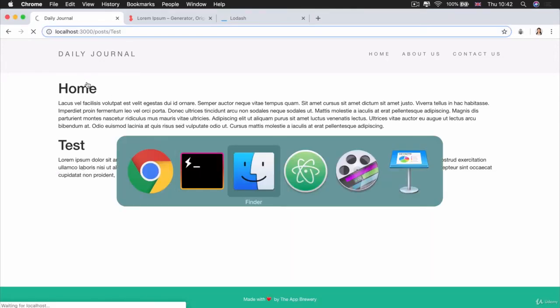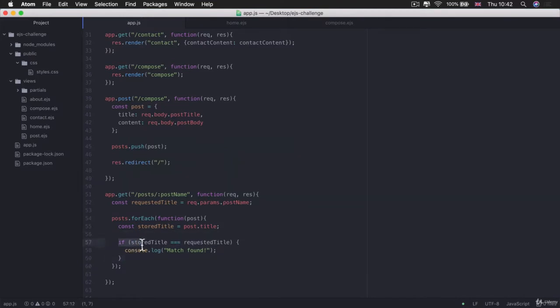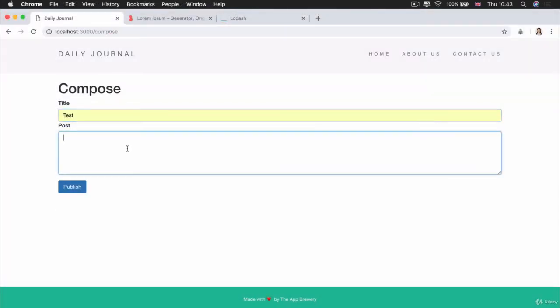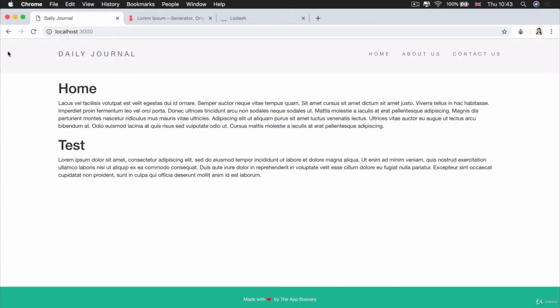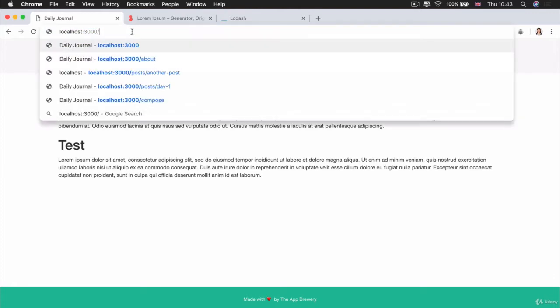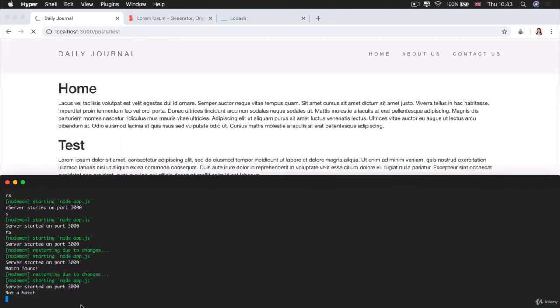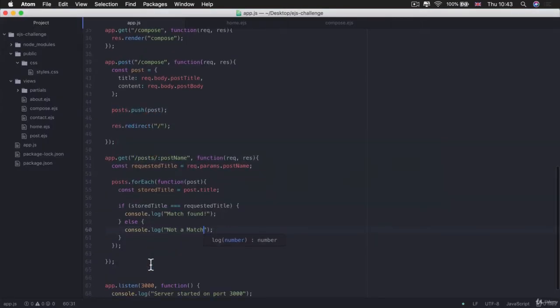But here's a problem. Let's say I go into my Atom, and if the requested title is not equal to any of the store titles I have, I'm going to use else and then log not a match. So now if I again create my test post, and inside my home page I've got home and test, I can see that I've got that there. But in the URL, if I put /posts/test with a lowercase t, once I hit enter, inside my console you can see I get not a match.